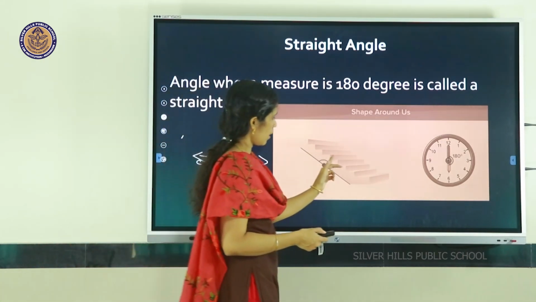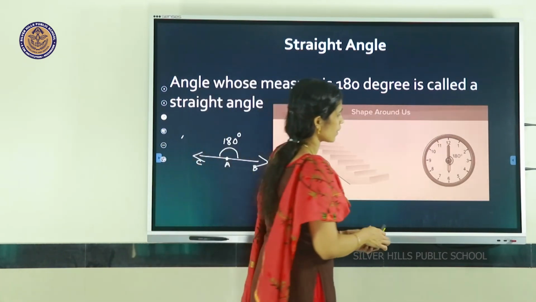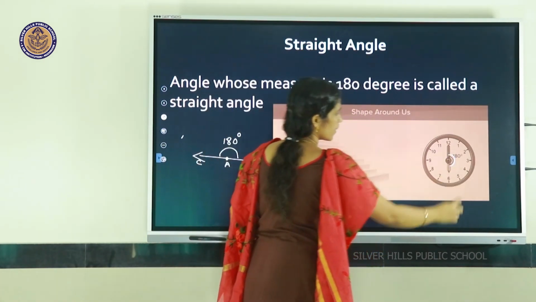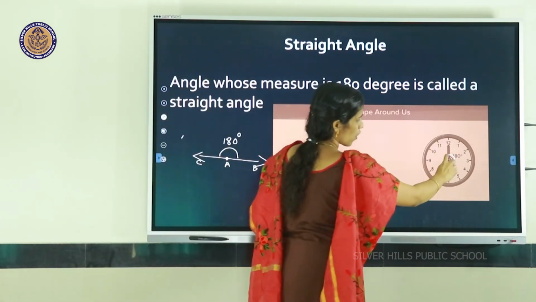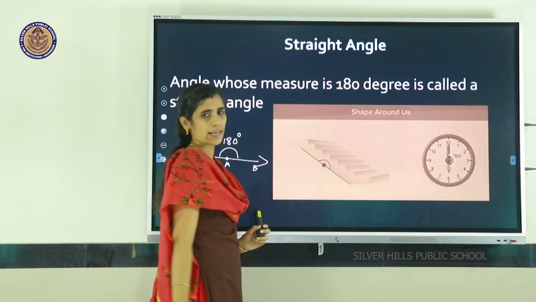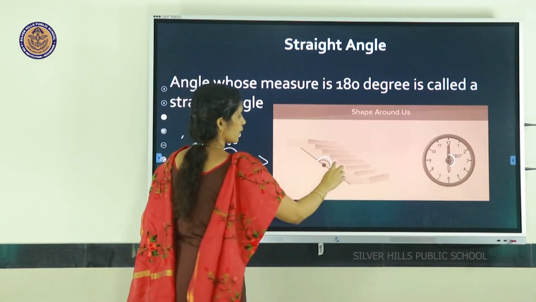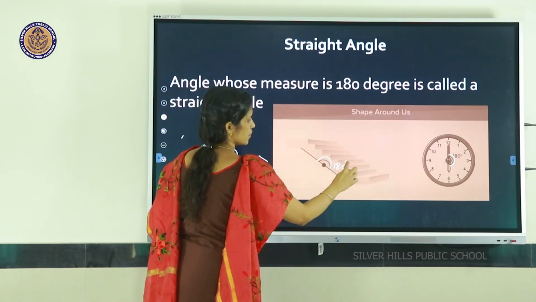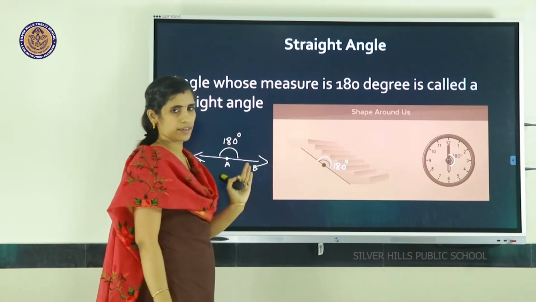So here are some examples of straight angles. A clock is there. In between these clock hands the angle is 180 degrees. Here one straight line is formed, so its angle is 180 degrees. And here also a straight line is there, so here also the angle is 180 degrees. So these are examples of straight angles.